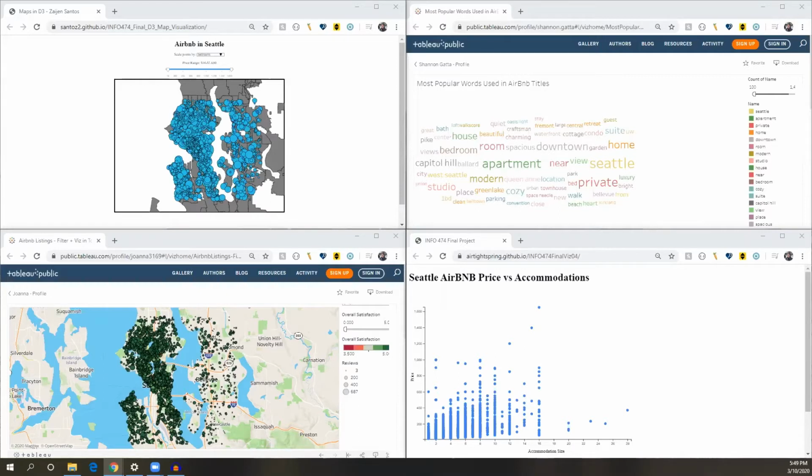higher satisfaction. Third, accommodations, or the number of people who can stay in an Airbnb, does not seem to impact the price. It does not seem to be important to people, especially when comparing with results found by comparing locations. And finally, the number of bedrooms and bathrooms that an Airbnb has both have a general positive correlation with price and therefore user demand, but the correlation between bathrooms and price seems to be stronger.